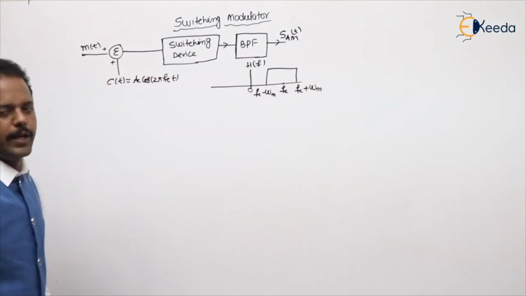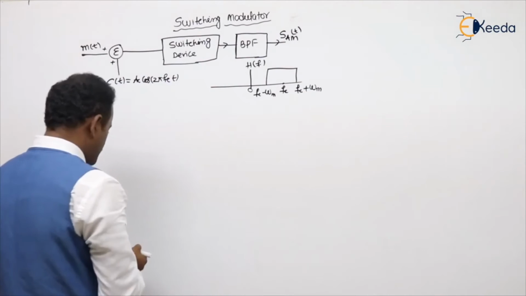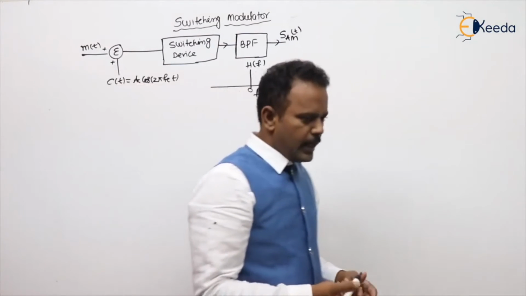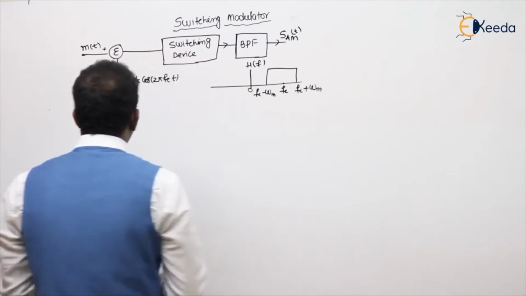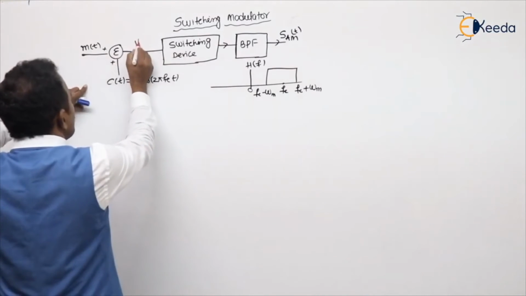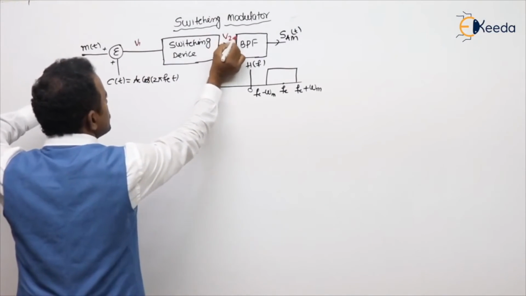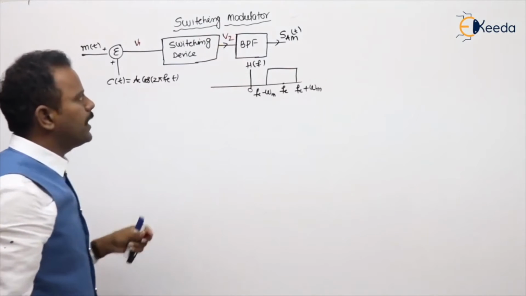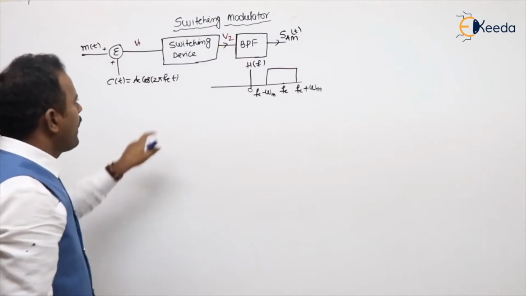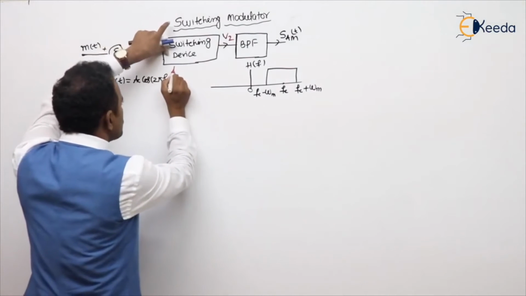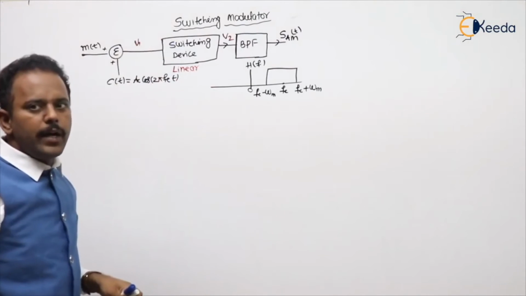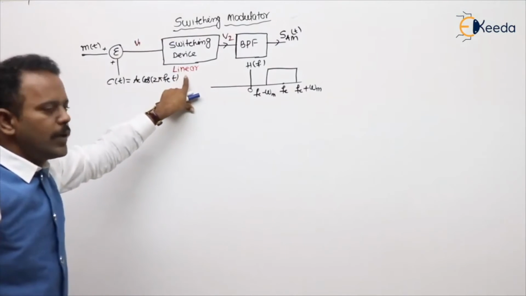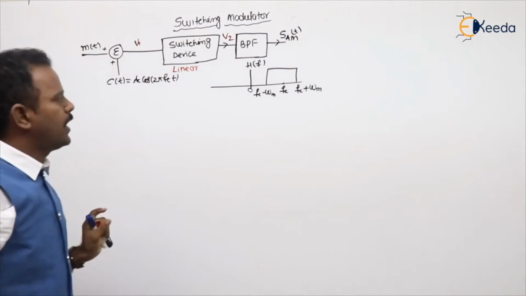The same will also be in the negative version. For ease of understanding, at the output of the first summer you can take some V1, and at the second one you can take V2, just for our explanation. This is V1, let's take this as V2. Anyhow, the filter output will be the modulated signal. And here the switching device is also called, as I told, the linear device, and we are operating the diode in the linear region. Are you getting my point?